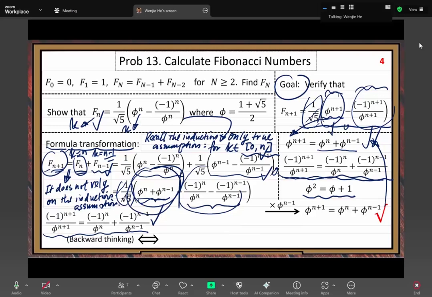If that formula is correct, then we do transformations going back. The first transformation we want to do is remove the common denominator. This is the common denominator. So we multiply by the common denominator, and we can eliminate all the denominators.